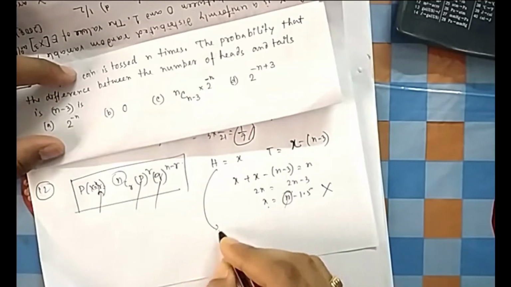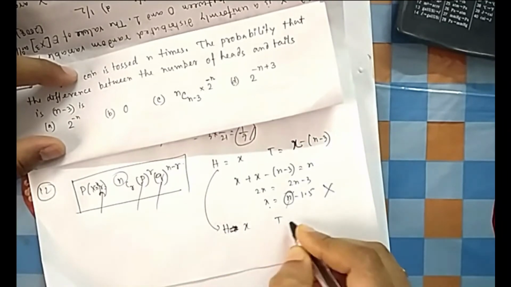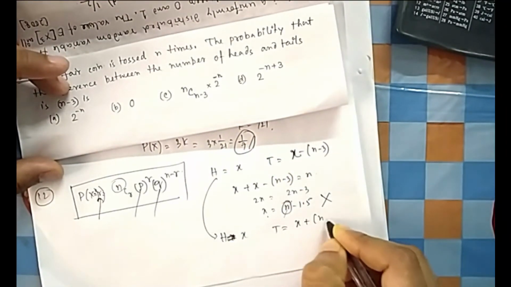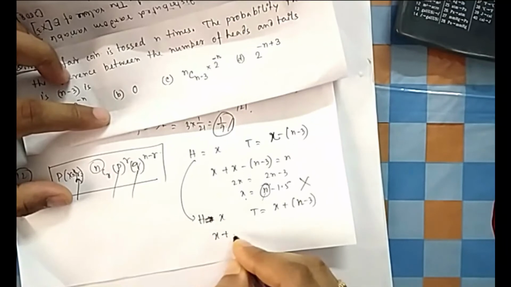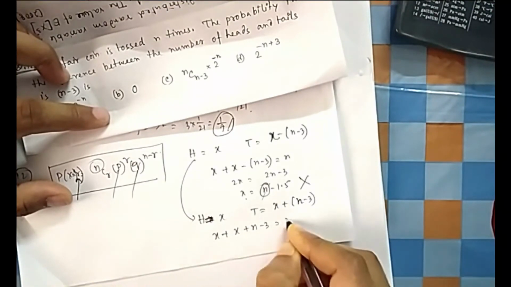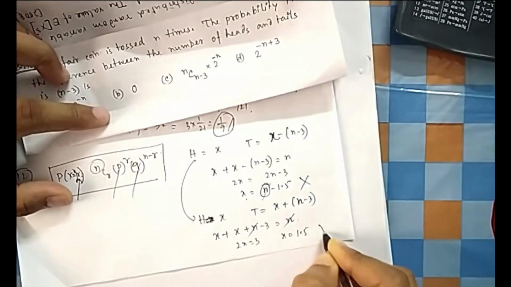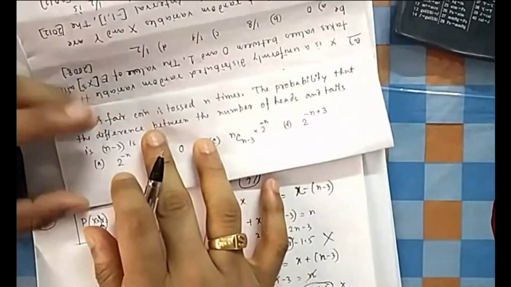So in one case the number of heads is x, and the number of tails is more than the heads. However, the difference they told you, which one is greater, they have not told you. Here I have taken heads greater. Here let me take tails greater. So these are the two possible cases. Now again if you add, it should be equal to n. And it gets cancelled: 2x equal to 3, x equal to 1.5. Again x cannot be 1.5. You cannot have heads 1.5 times. So that means both cases are not possible. So the probability will be equal to 0. So the required probability is 0. So the answer is 0. No need to calculate using this formula or anything.